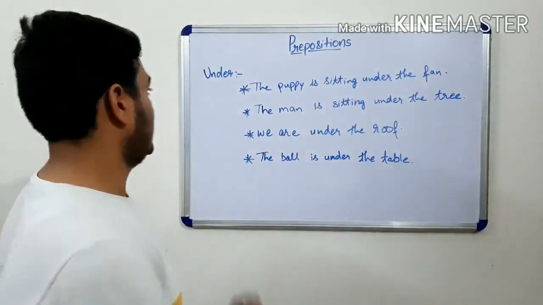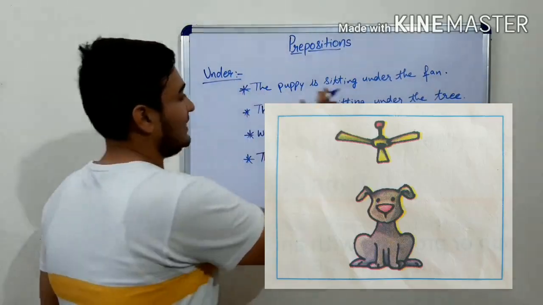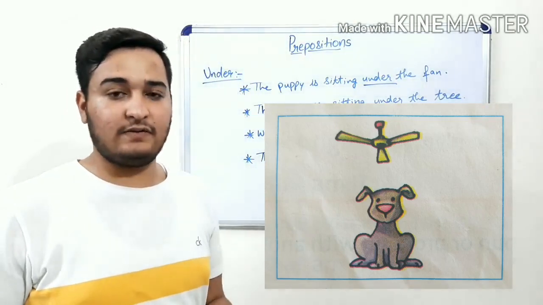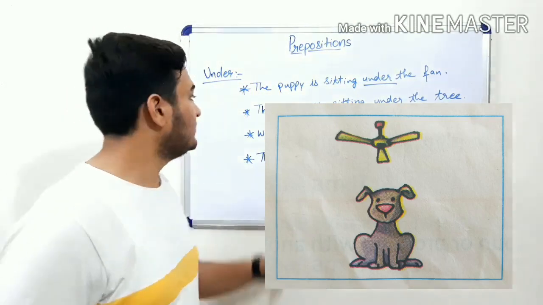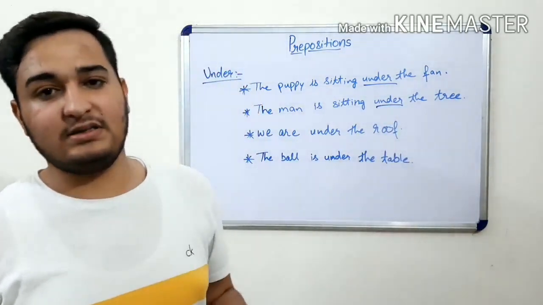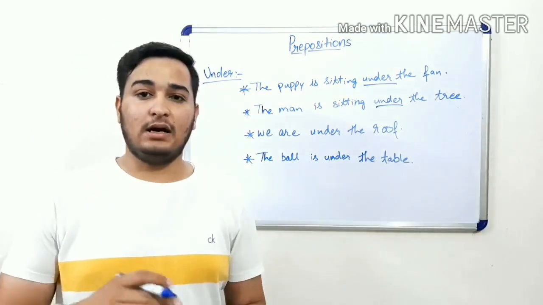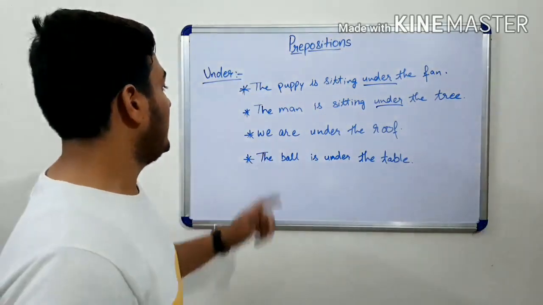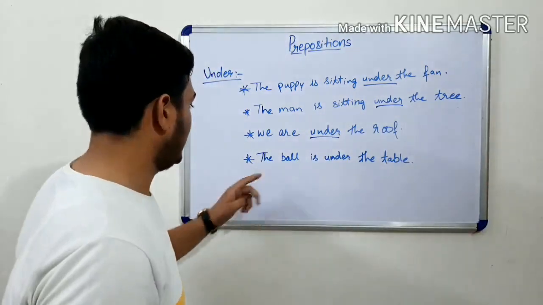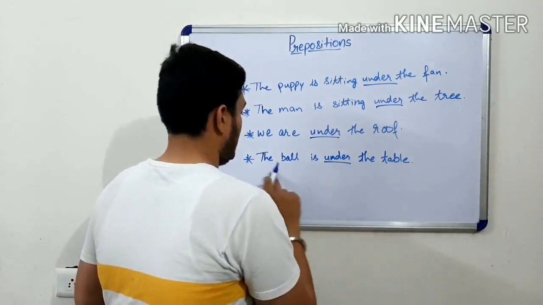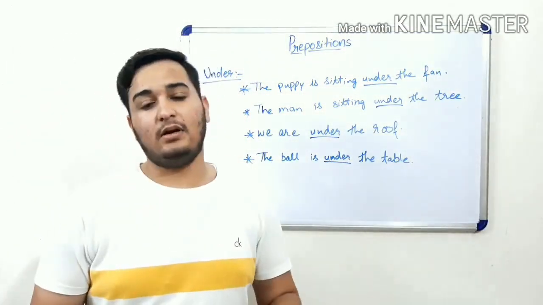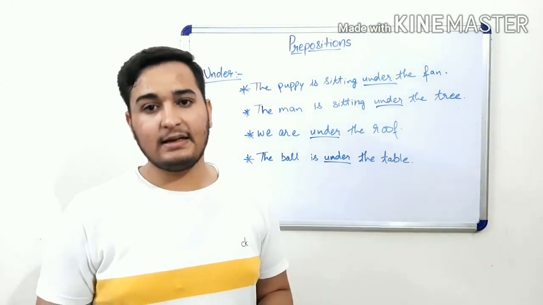The next is under. The puppy is sitting under the fan, which means the puppy is sitting on the floor under the fan. The man is sitting under the tree, which means he is not sitting on the branches or anywhere else. We are sitting under the roof. The ball is under the table, which means the ball is not on the table or beside the table, it is under the table.